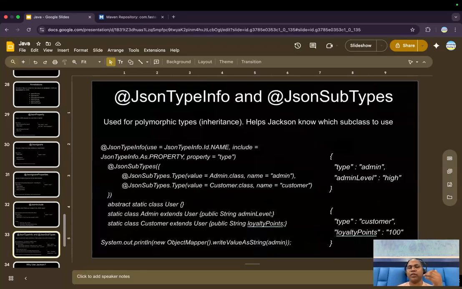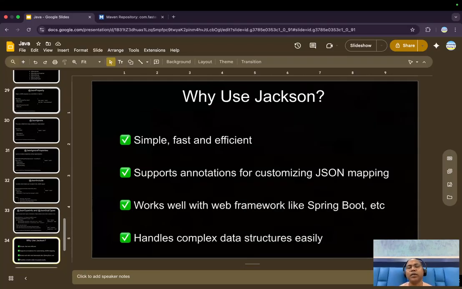This is for inheritance. If your Java object has inheritance or polymorphism types, then Jackson supports your superclass, subclass, and the hierarchy, everything. So these are some points which we covered. The library has some key methods, very simple: write value, read value, and read value as a string. These are the three mostly used.